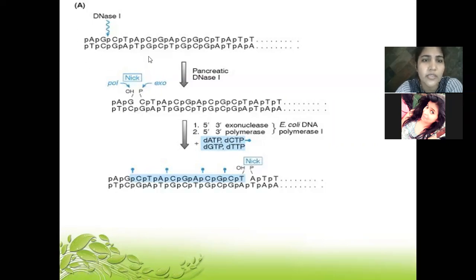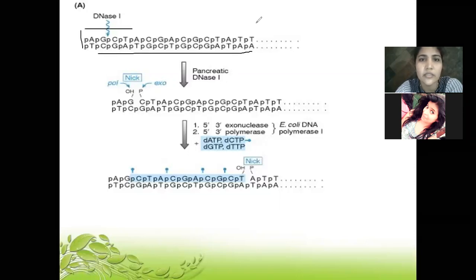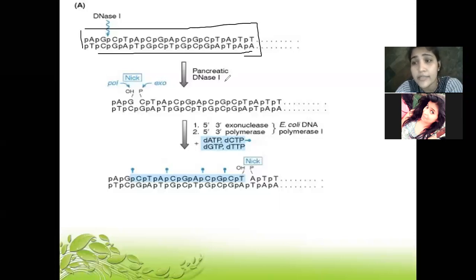You have this whole sequence of DNA, and then you have a DNase enzyme. When we say DNase, it is always an endonuclease. Whenever we have ASE at the end of an enzyme, that means it's an enzyme which will cut the DNA. So the pancreatic DNase enzyme will make a cut over here.